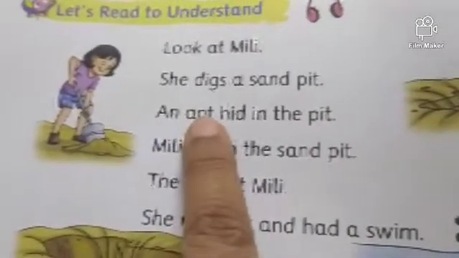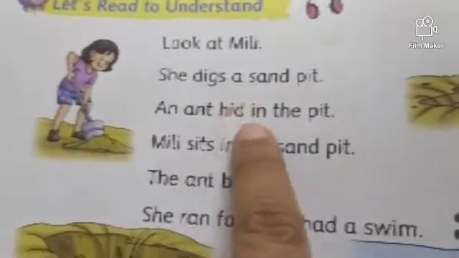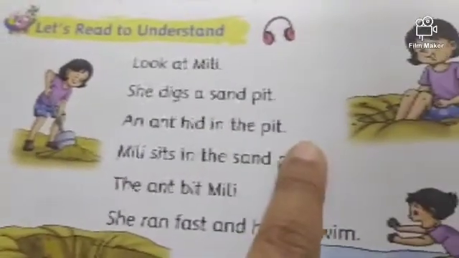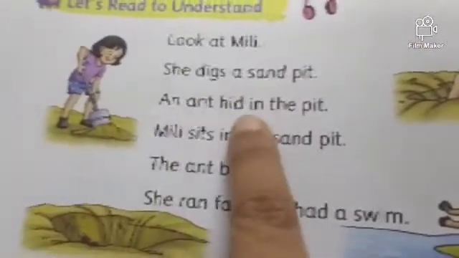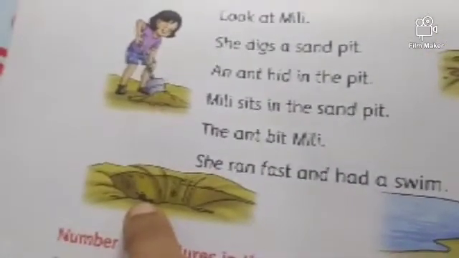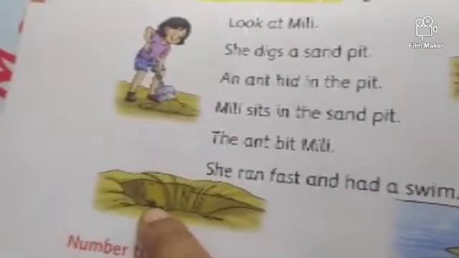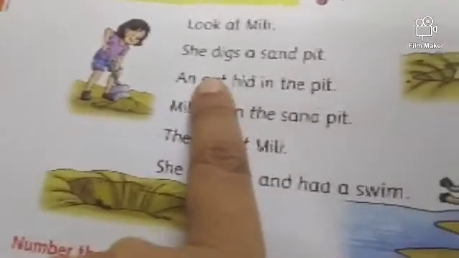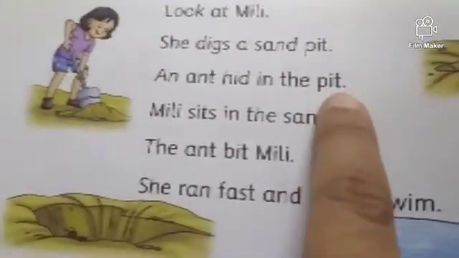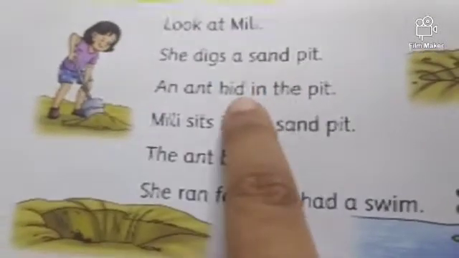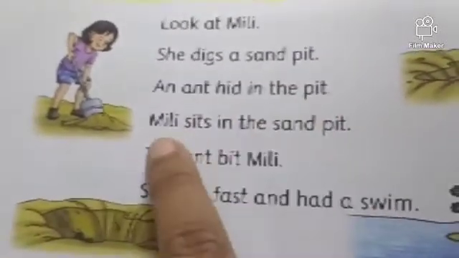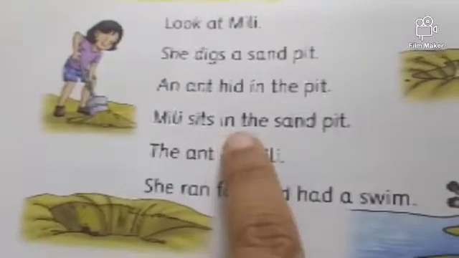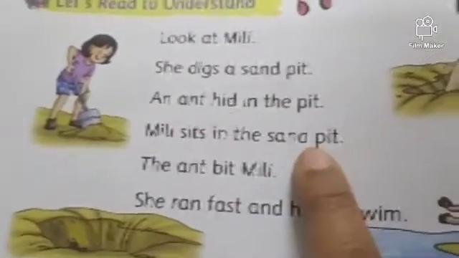An ant hid in the pit. Who is in the pit? Ant. An ant hid in the pit.